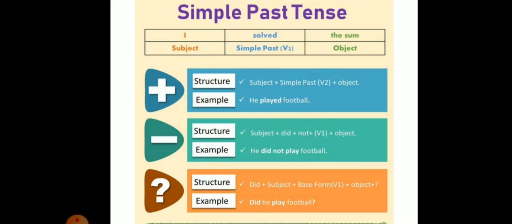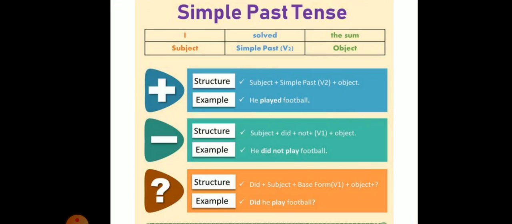Simple past tense is used to express some past habit. It is also used to express action that began and ended in the past. When we express some past habit, we often use words like usually, generally, every day, always, never, often, sometimes with a simple past tense.